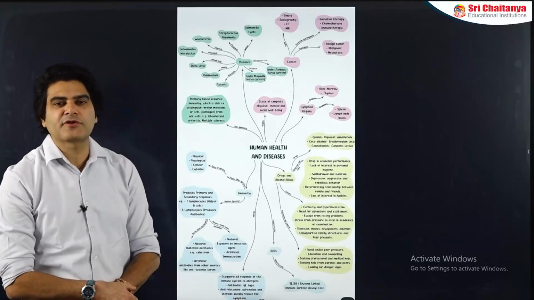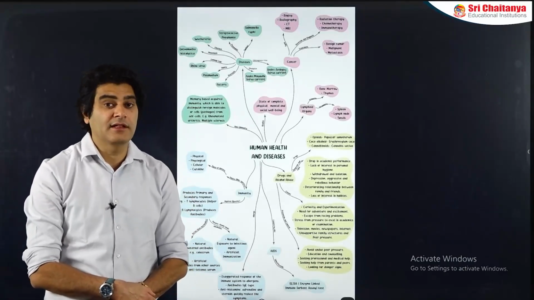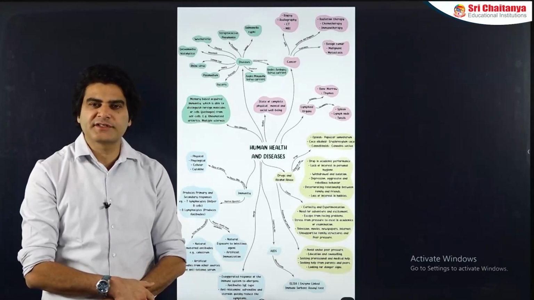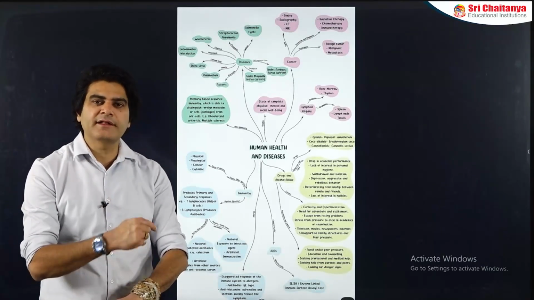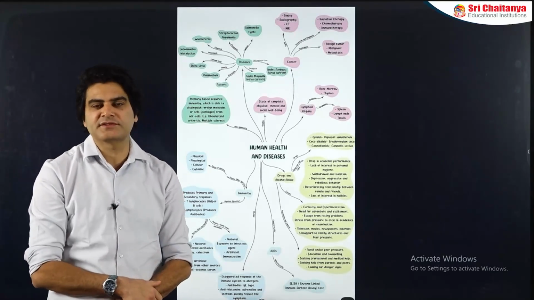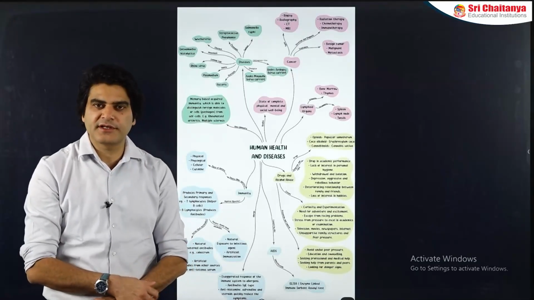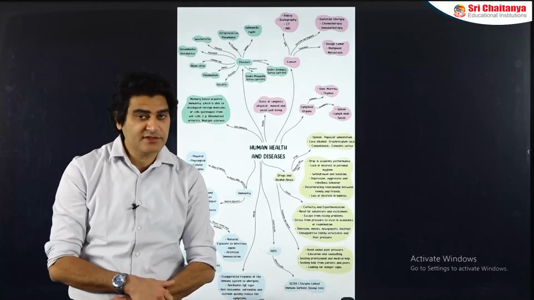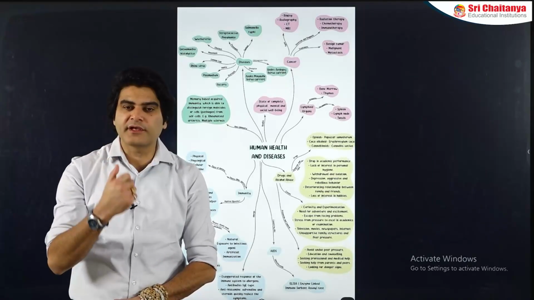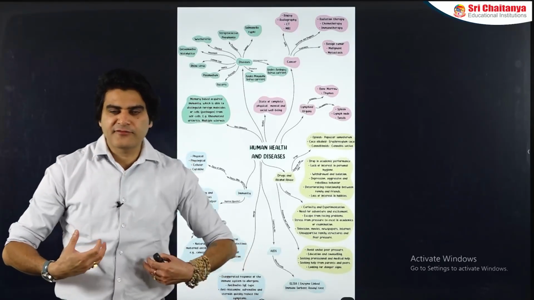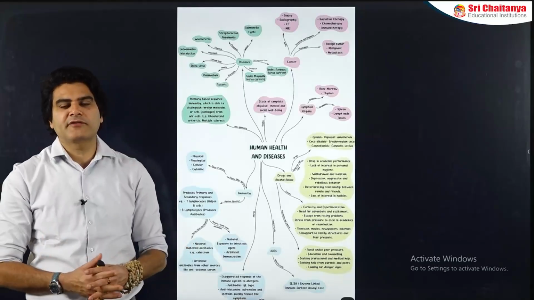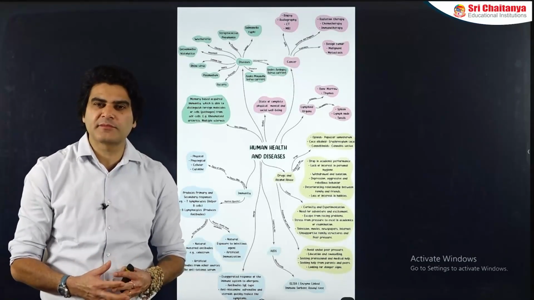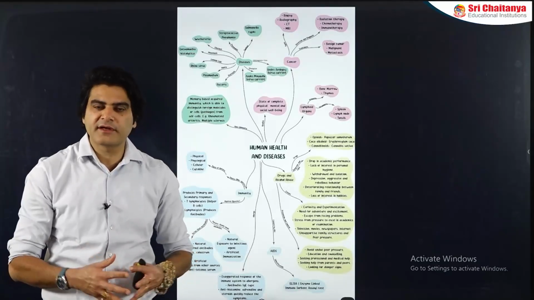There is another type of passive immunity which you can get as adults also. If I am suffering from a disease which is life-threatening, or if a snake bites me, for example, in such cases the snake bites me and injects its toxins or the poison inside me. What does the snake poison contain? Antigens or proteins which can cause rapid tissue damage and hence death also. So what do I need now? Immediate recovery. Can I wait for my own immune system to get activated against the snake poison? Most probably not, because by the time my immune system becomes activated, I might be long dead.